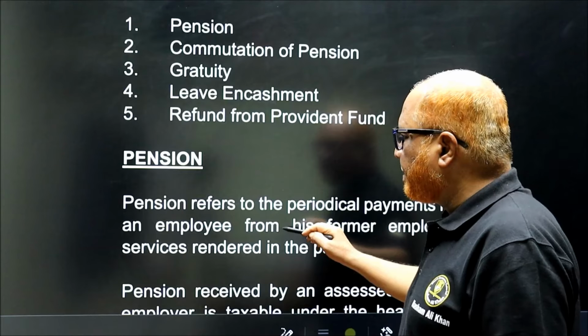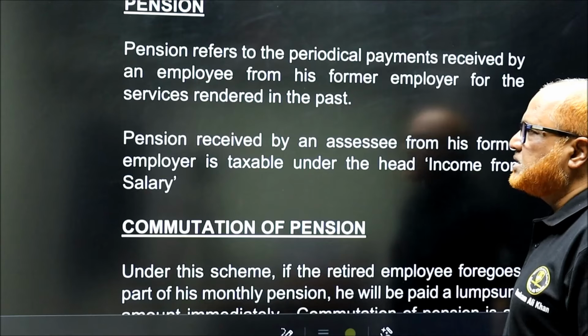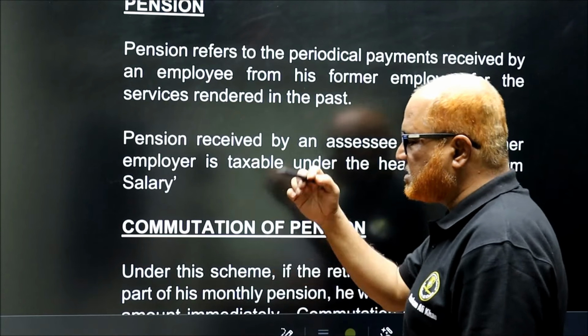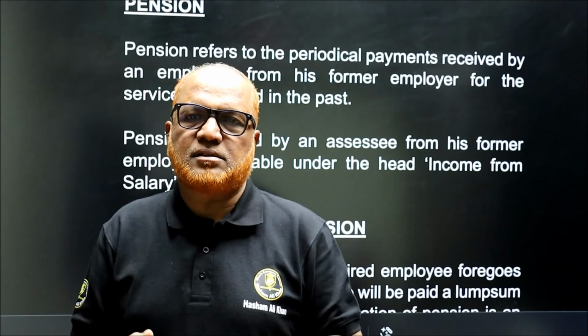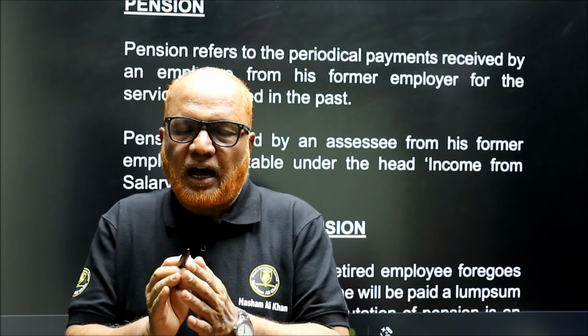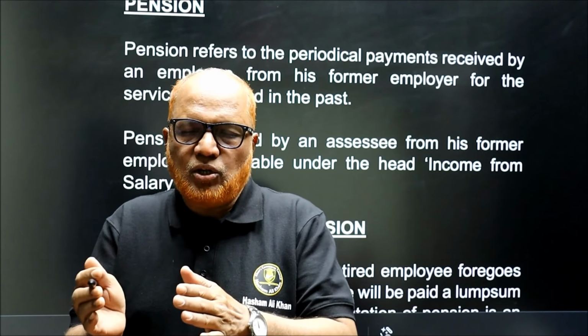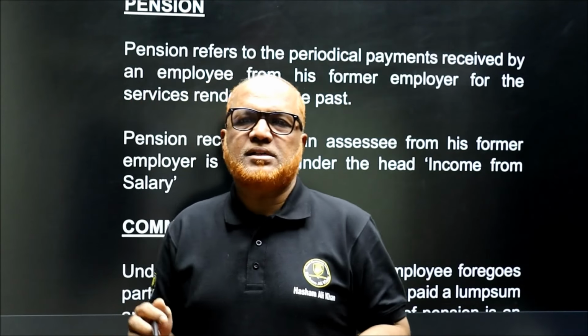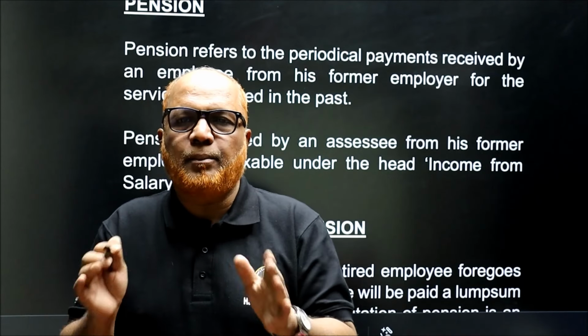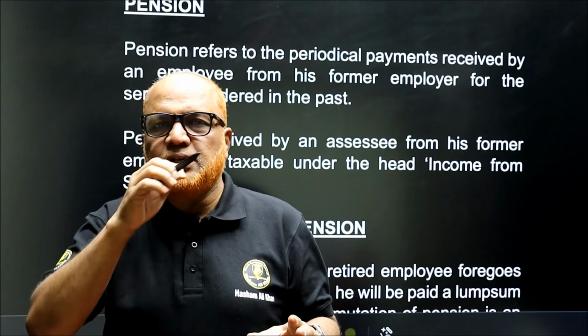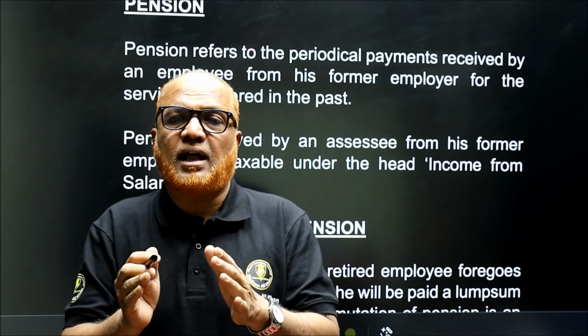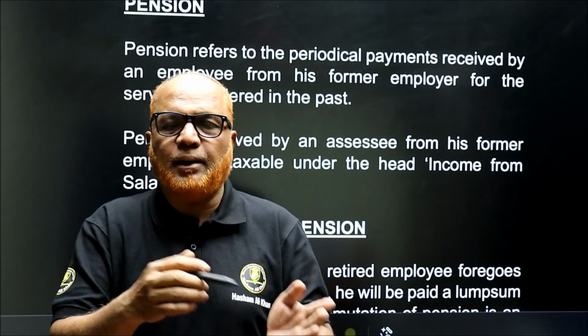Now first of all, pension. Pension refers to the periodical payment received by an employee from his former employer for the services rendered in the past. As long as the employee provides the service, he will get salary. After retirement, when he is not giving the service to the employer, the employer periodically makes the payment. Example, an employee has served 30 years under the same employer. Then according to the terms and conditions, after retirement, suppose 30% of their salary will be paid monthly periodically by the employer to the employee.